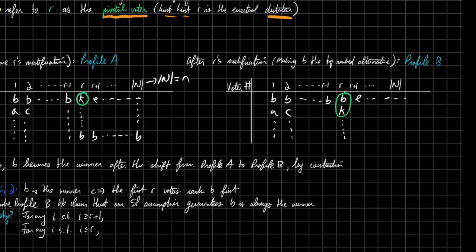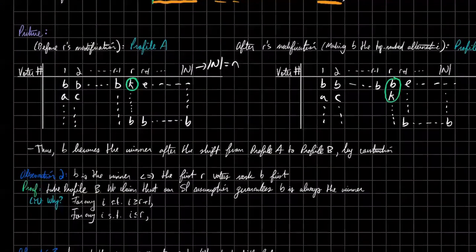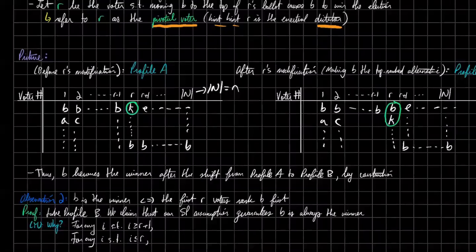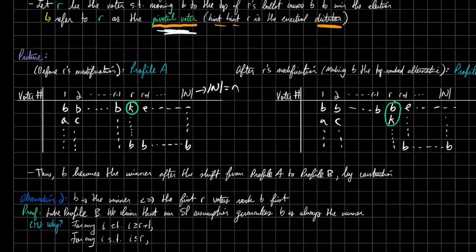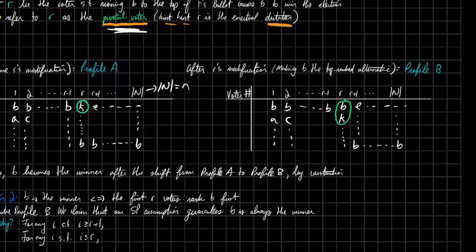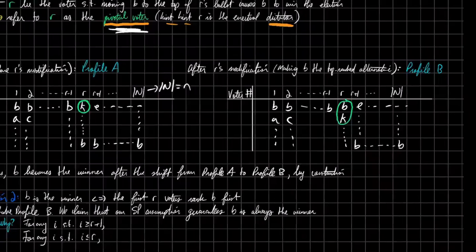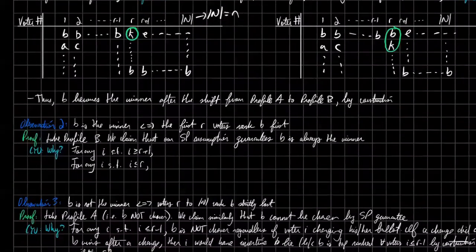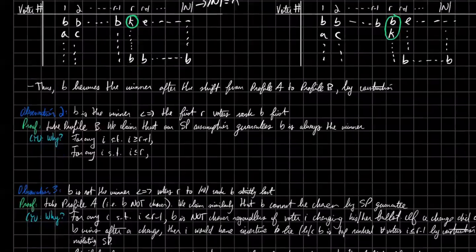We're only talking about what happens for voter R, and recall that for everyone else, B is last by construction. So now, by the definition of R as a pivotal voter, B becomes the winner after the shift from profile A to profile B. I call profile A the one before the modification, profile B the one after. So by construction, in profile B, we have that B is the winner. See what I did there? All right, so hopefully that's not too hard to follow.